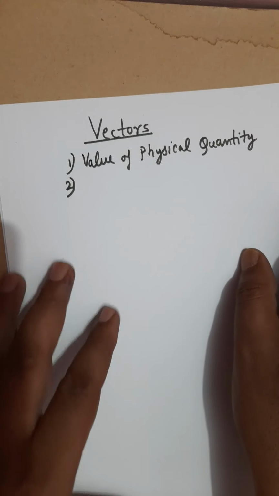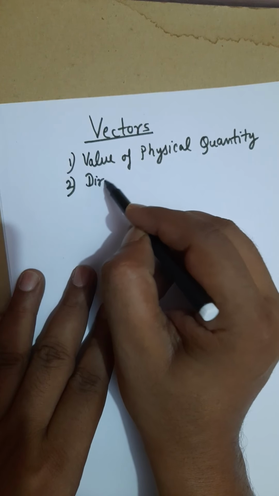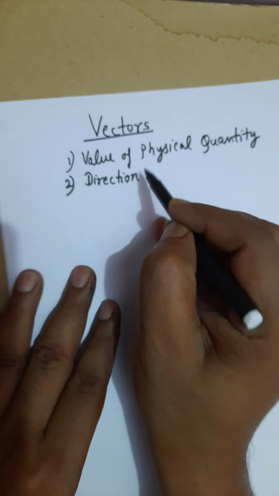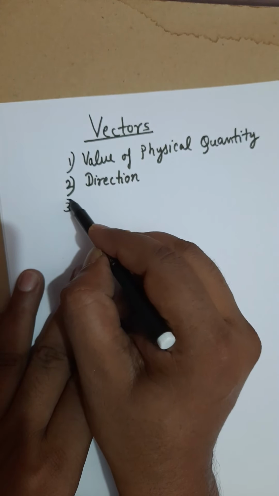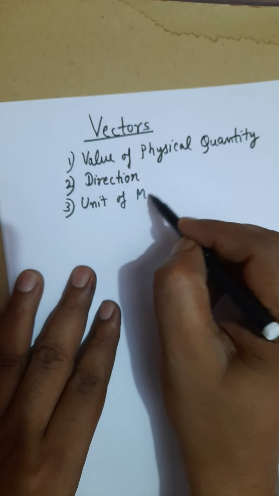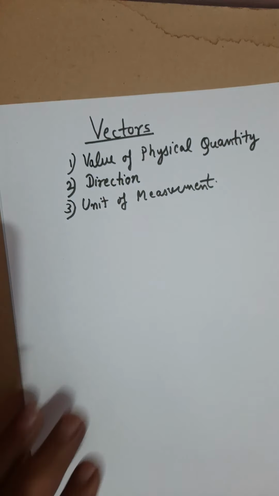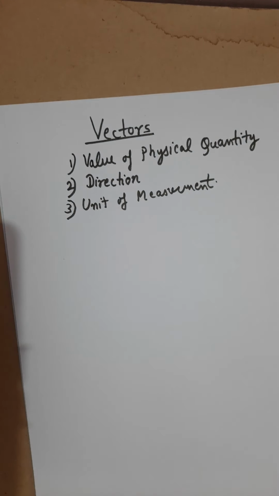Second factor which is required for unique determination of certain physical quantities is in which direction they are. And the third quantity which is required for their unique measurement is the unit of measurement. So the following three quantities are very important for certain physical quantities. I am using the word certain again and again because there are some quantities which do not require all three parameters.